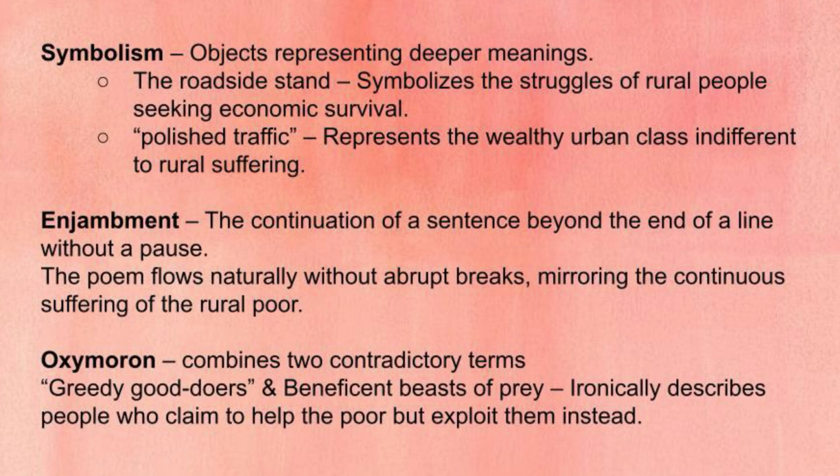The next one is enjambment. Again, you can see a continuous flow of ideas. So you can see the poem itself is an enjambment. Okay. Then oxymoron, a combination of two contradictory terms. For example, greedy good doers and beneficent beasts of prey. So greedy and good doers, they're opposite to each other. Similarly, beneficent and beasts of prey. So when two contradictory terms come together, it's called an oxymoron.